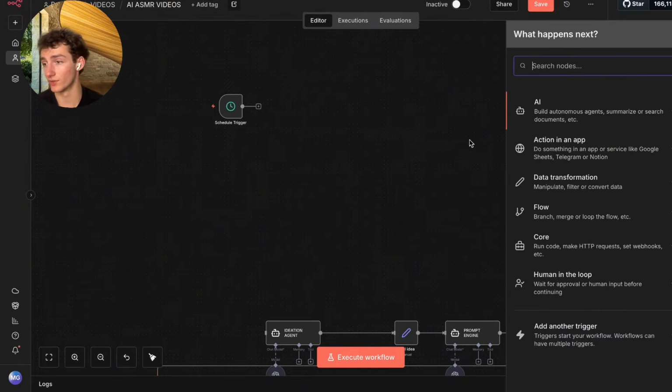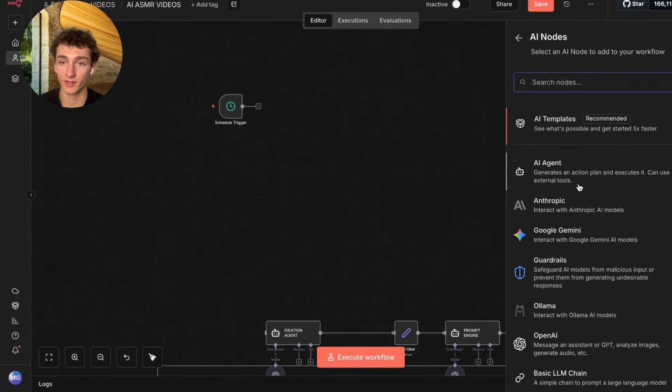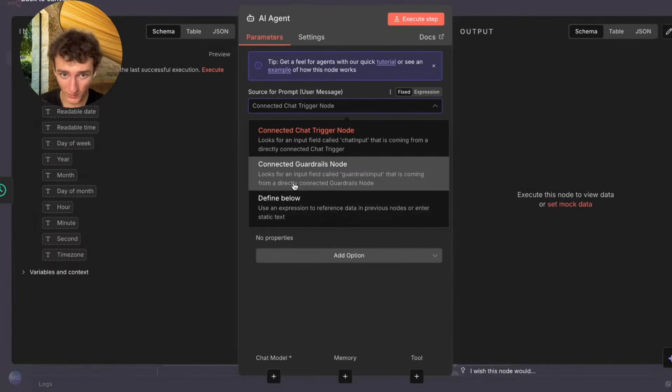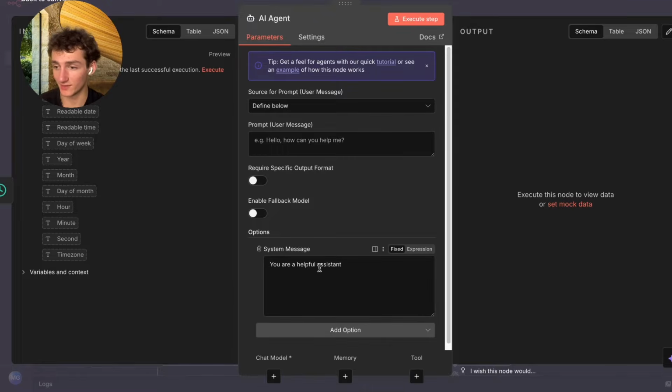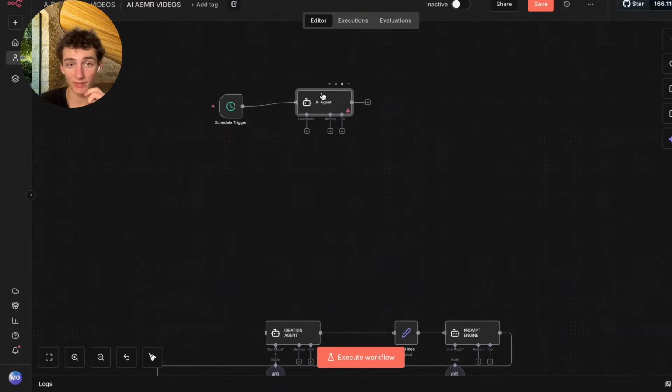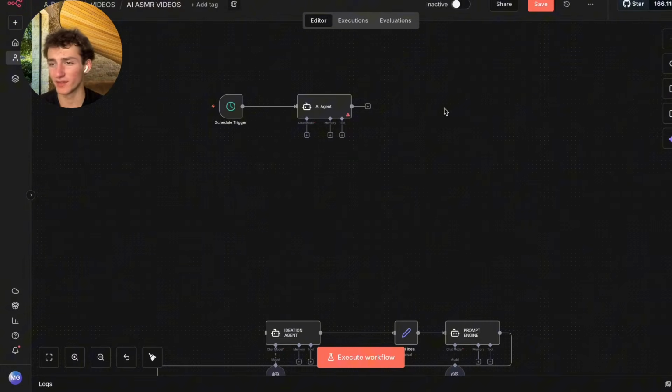So basically all you're going to do is drag and then click AI right here and AI agent. And you're going to change this to define below. And you're going to go ahead and add option and add in a system message. And then I'm going to go ahead and copy and paste my user and system message that I've curated and spent a ton of credits building so it can get us the best results possible.